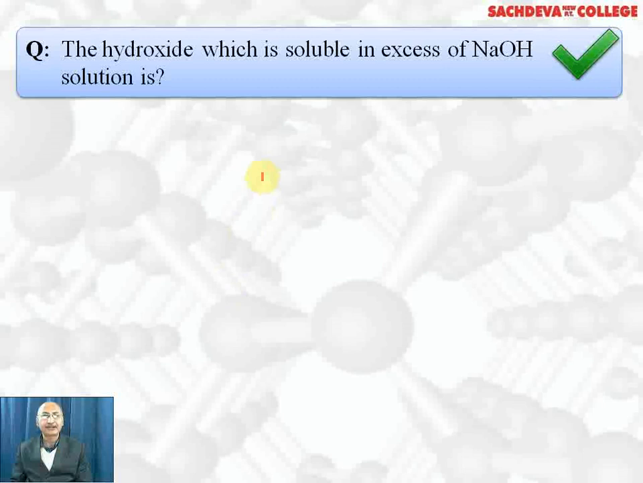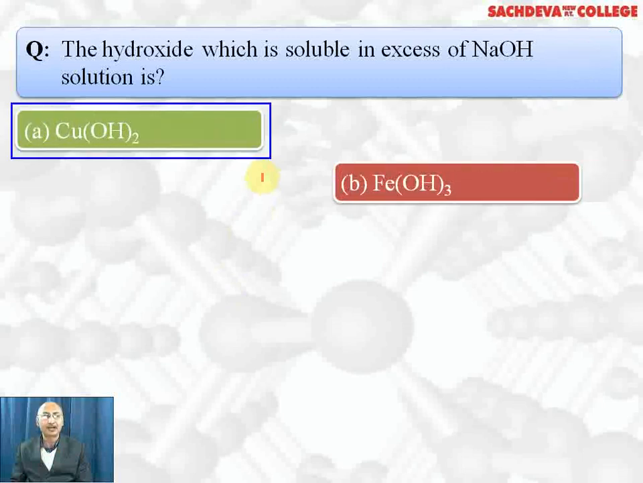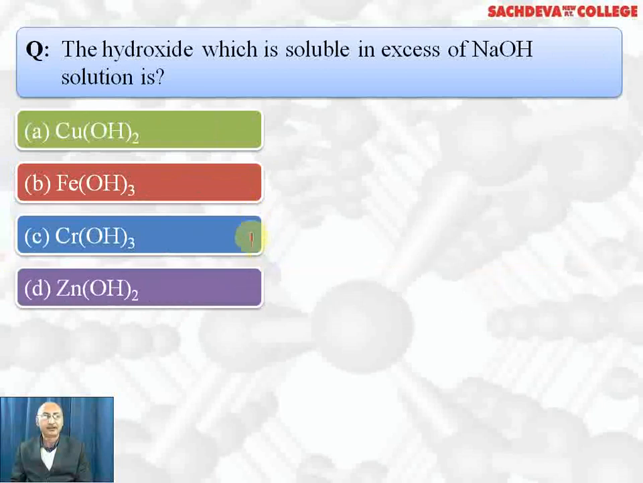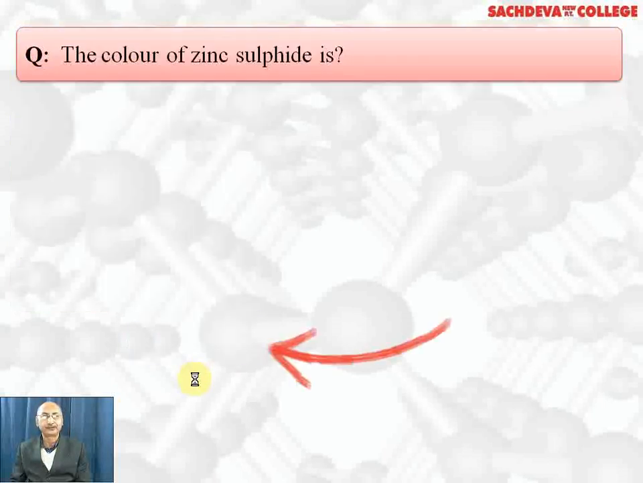Hydroxide which is soluble in excess of NaOH solution is copper hydroxide, ferric hydroxide, chromium hydroxide, zinc hydroxide. Correct answer is zinc hydroxide, which dissolves to form Na2[Zn(OH)4], also called sodium zincate. Copper hydroxide does not dissolve in NaOH, ferric hydroxide does not dissolve, even chromium hydroxide does not dissolve in NaOH. So D part is the correct answer.